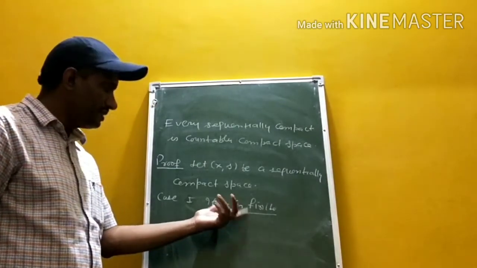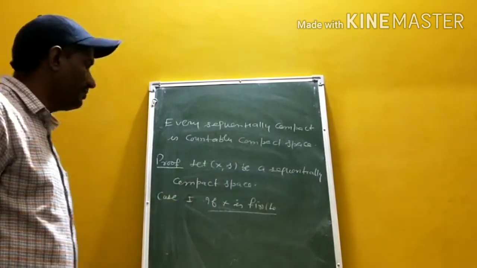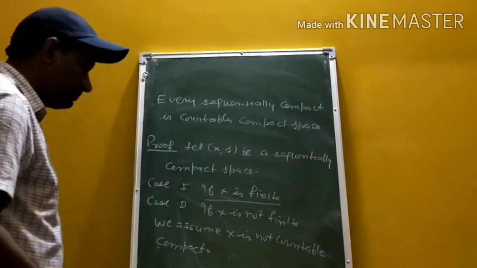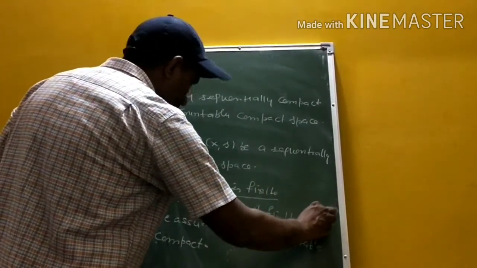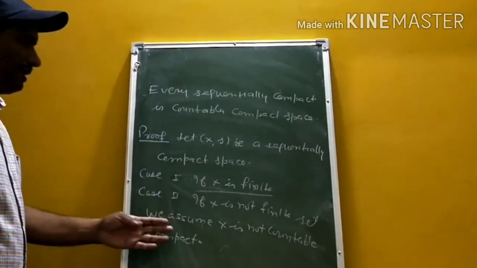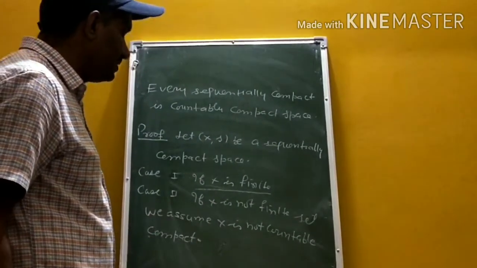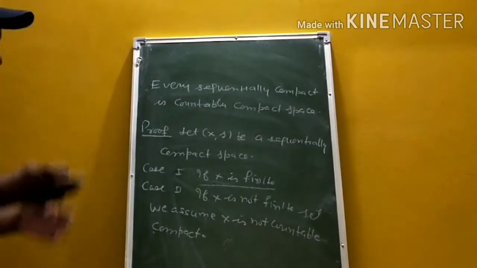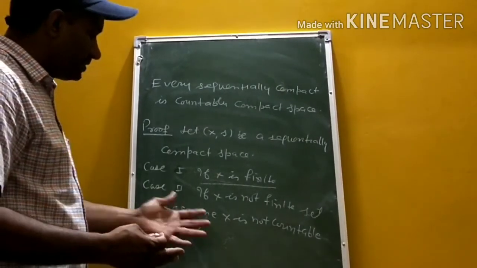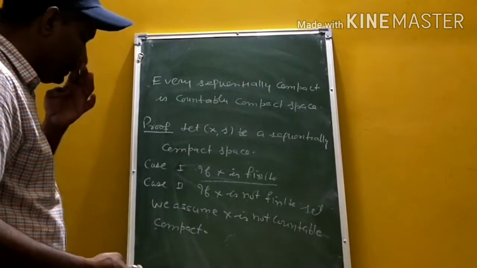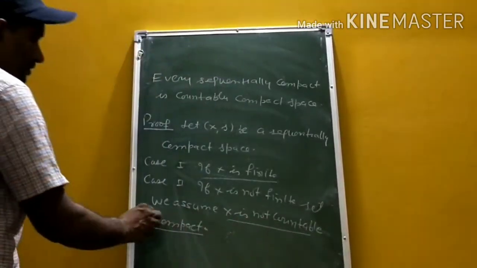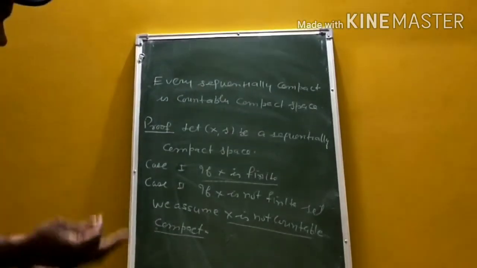Second case, if X is not finite, assume that X is not countably compact. If it is not countably compact, there is a countable open cover of X which has no finite subcover.